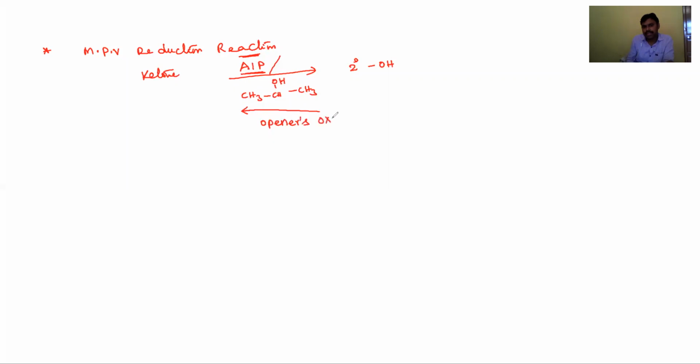Oppenauer oxidation reaction. Okay, students, let's see an example. For example, take a ketone, like butane-2-one, in the presence of AIP. AIP means aluminium isopropoxide.